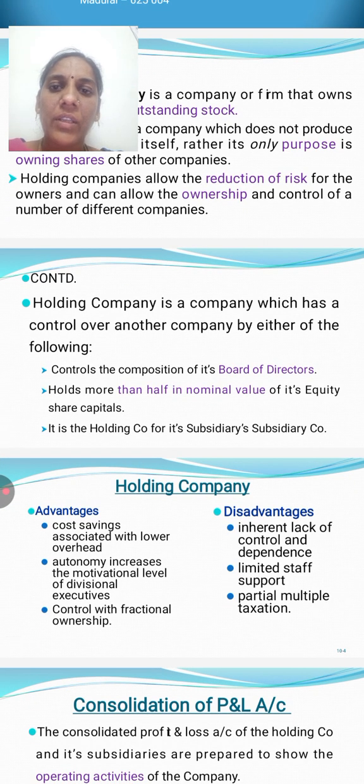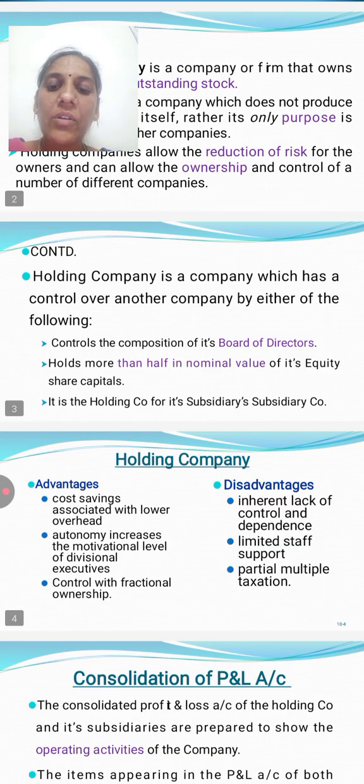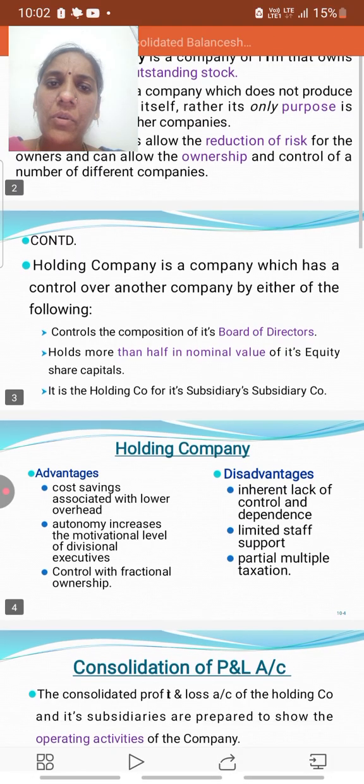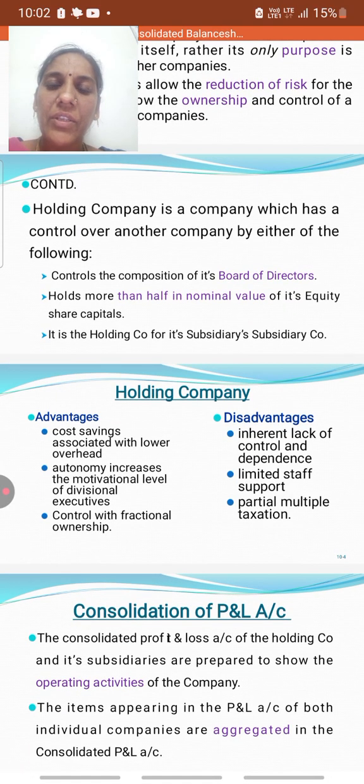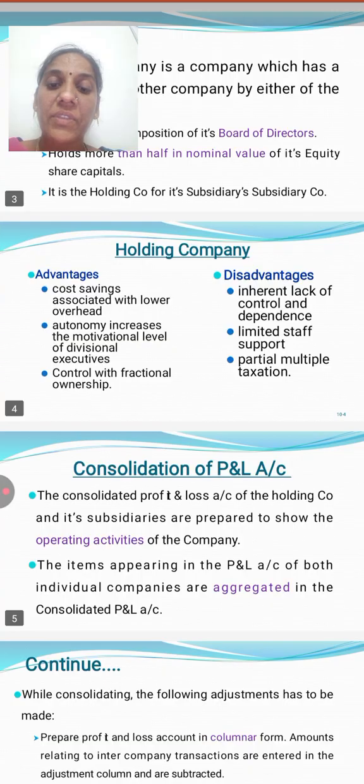What are the advantages? First of all, we want to discuss the advantages of a holding company. First advantage is cost saving, associated with lower overhead. Second one is autonomy, which increases the motivational level of division executives. Third one is control, control with fractional ownership.